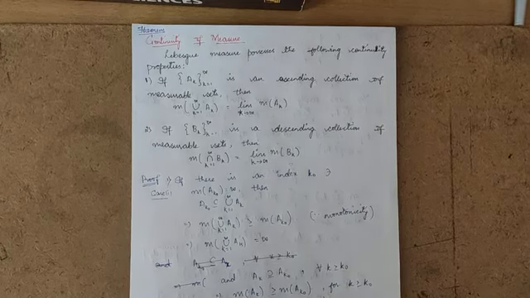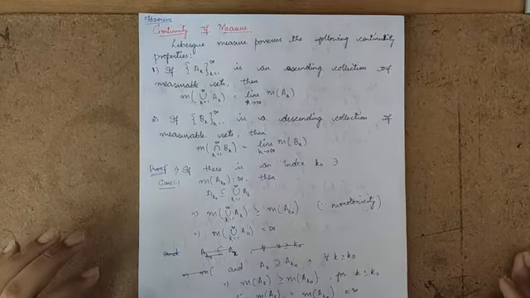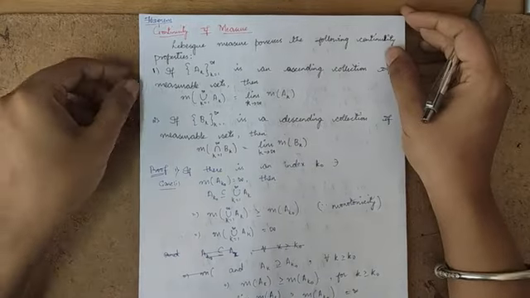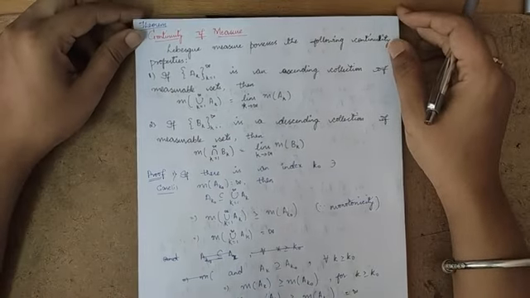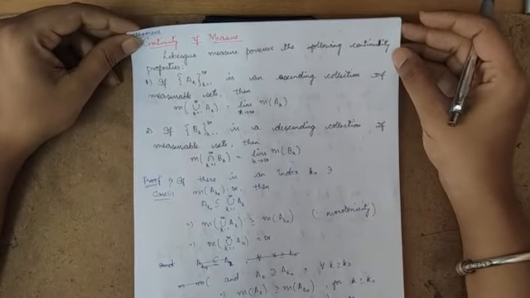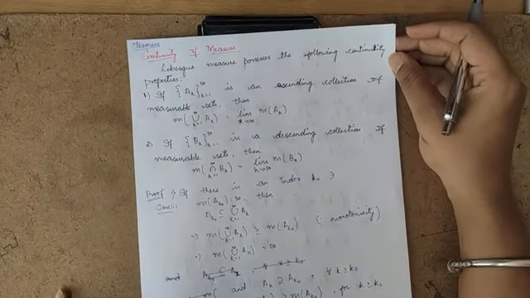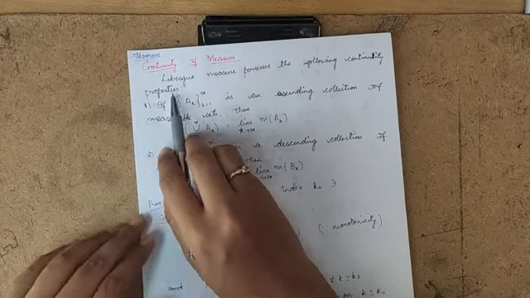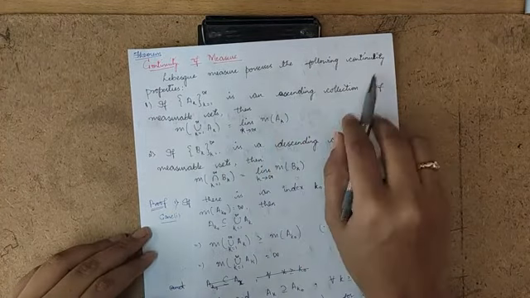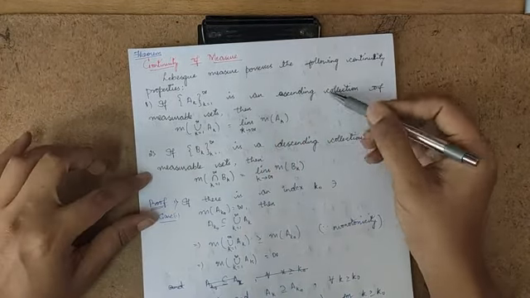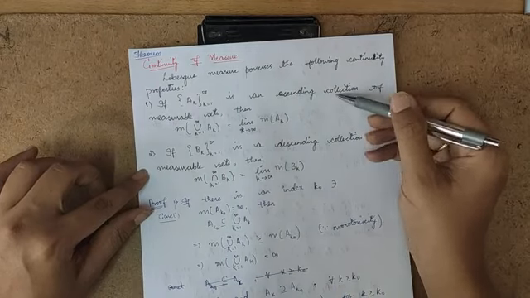Hello dear students. In this session, let us understand the concept of continuity of measure and how we can use this concept in our measure theory. So we have a theorem. The statement is Lebesgue measure possesses the following continuity properties. These two are continuity properties and we should prove that.